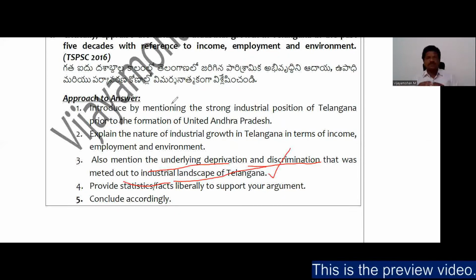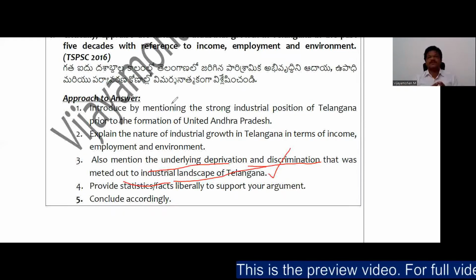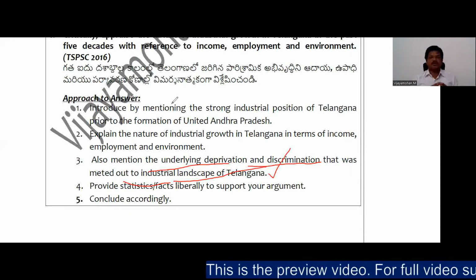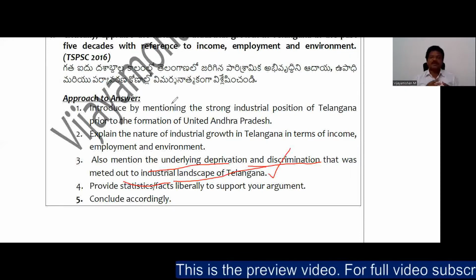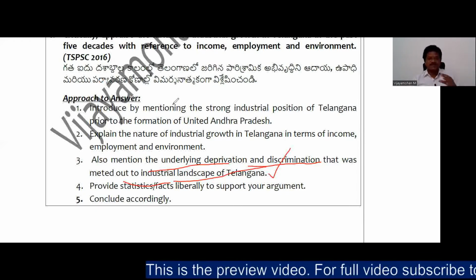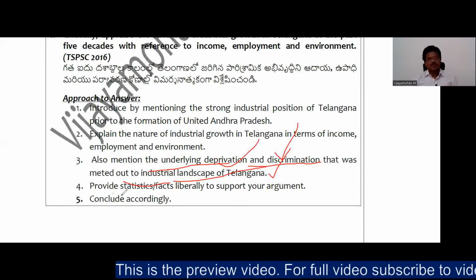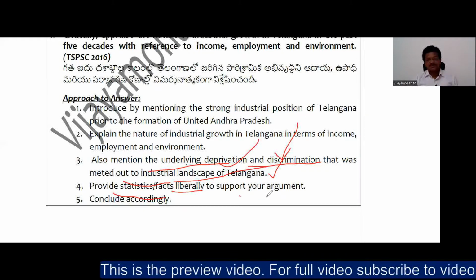So briefly mention that although there is development on the industrial front, the real benefits of the industrial improvement have not been given to the people of the Telangana area.